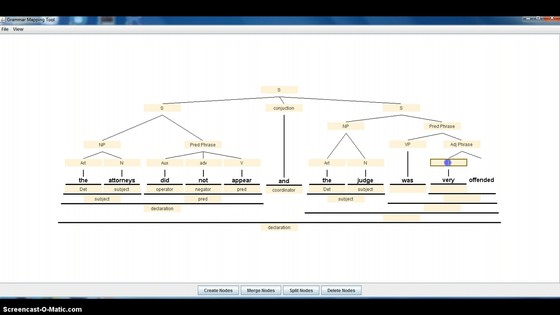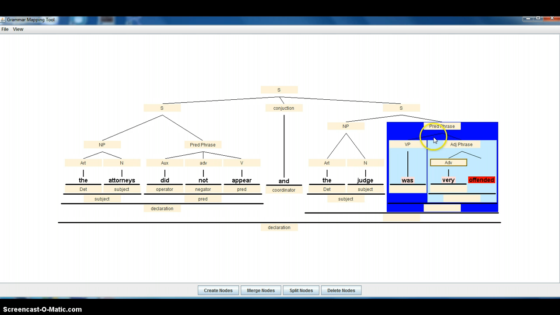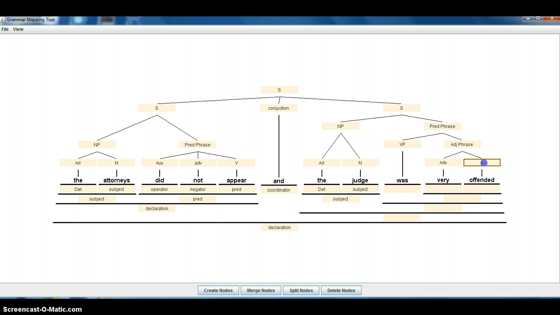So this is the adverb. And this is the adjective, offended. Okay, so offended is going to be what's called the subject complement that we've seen in earlier chapters. The very modifies offended. Was is the predicate. Very offended is also the SC. Was very offended is the predicate.